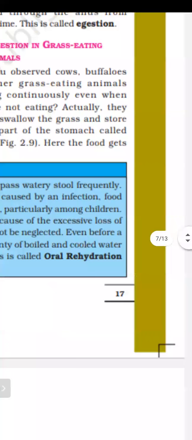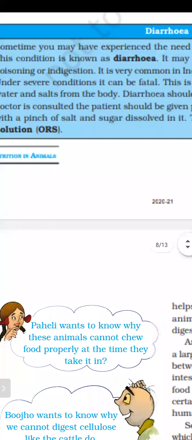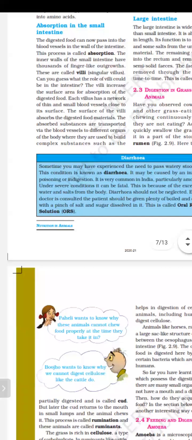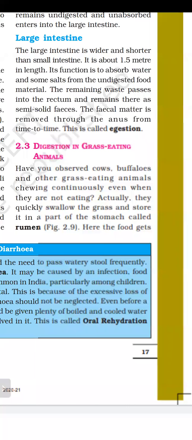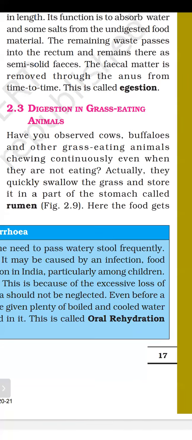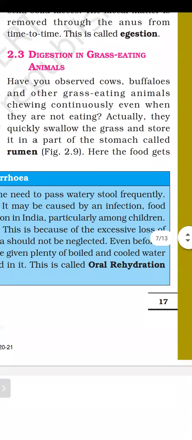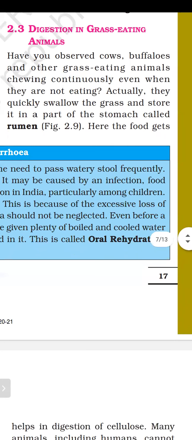Open page number 17 of your book. Let's start today's topic: digestion in grass-eating animals. Have you observed cows, buffaloes, and other grass-eating animals chewing continuously even when they are not eating? You have observed many times that grass-eating animals keep chewing for several hours, even when they are not eating anything. Actually, they quickly swallow the grass and store it in a part of the stomach called rumen.